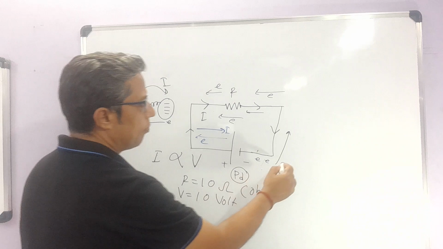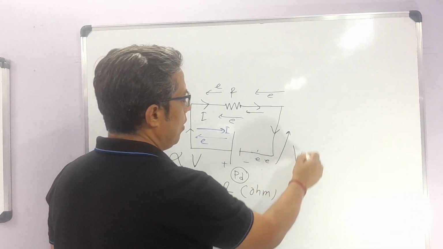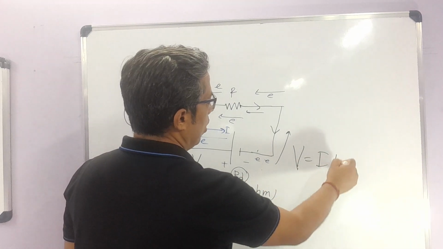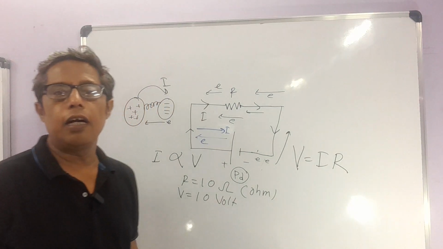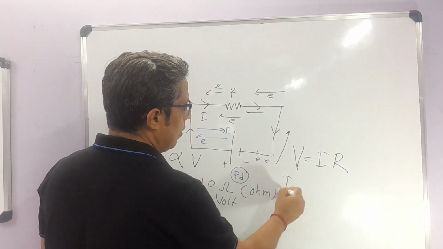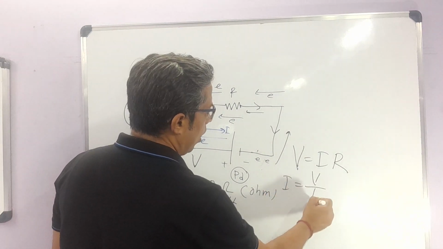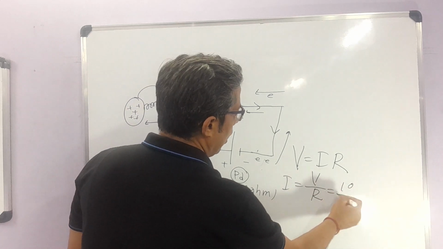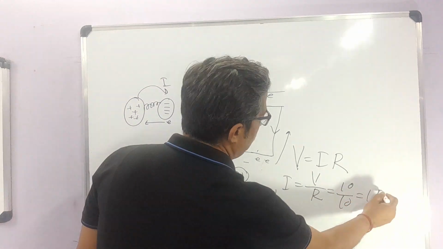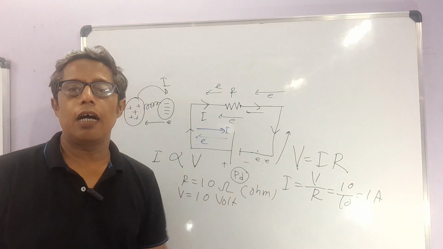According to Ohm's law, V is equal to IR, so I is equal to V by R. So 10 by 10, 1 ampere. I am getting 1 ampere current.